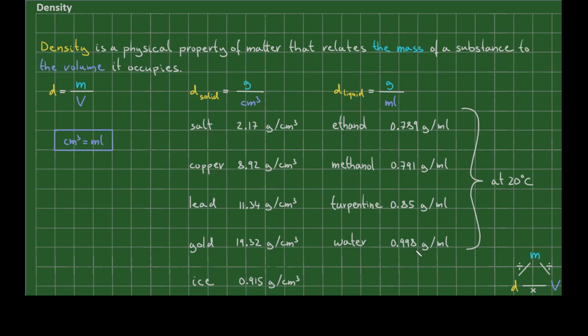Some of you might be wondering, how do you distinguish between concentration and density, seeing how they have very similar units? In short, when we are talking about a density, we are talking about a single substance. Whereas when we are talking about a concentration, we need at least two substances. We need the solute and the solvent. Before I finish this video, let me solve one density problem.